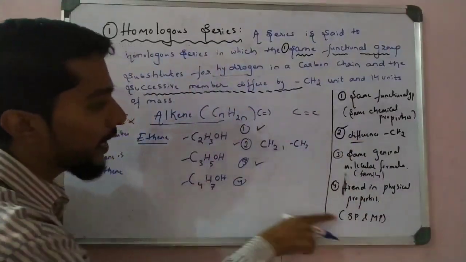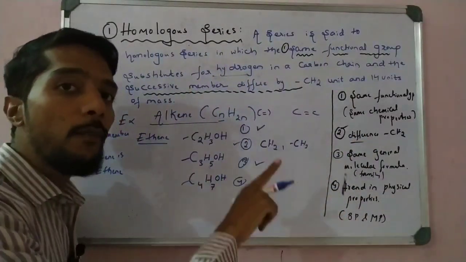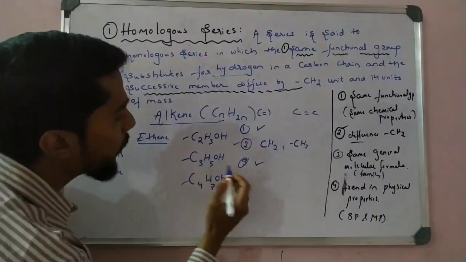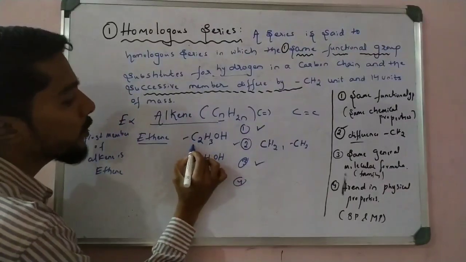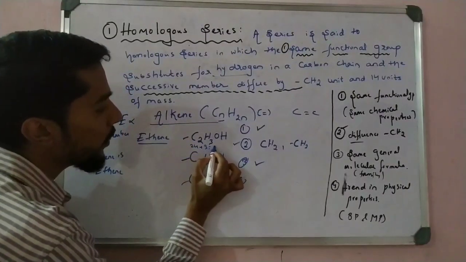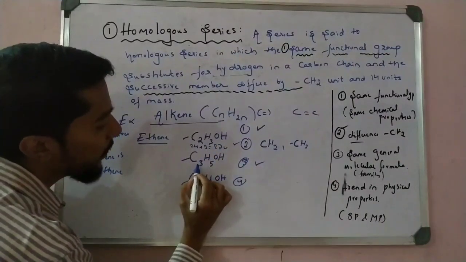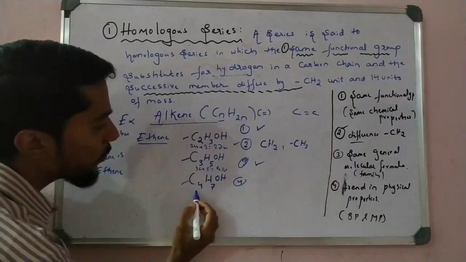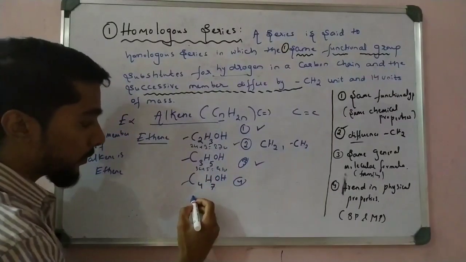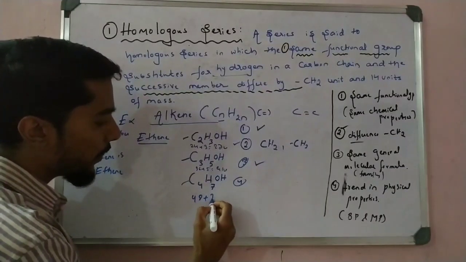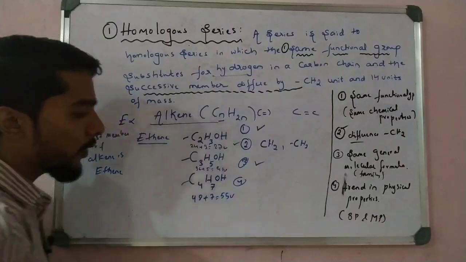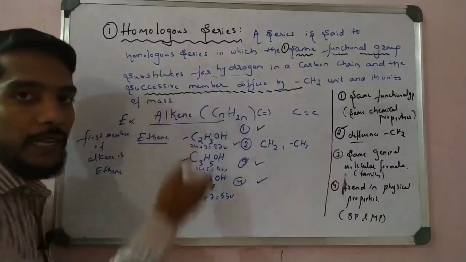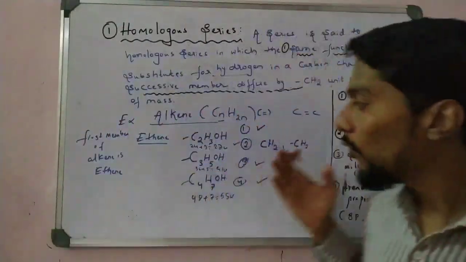Then the fourth condition, trend. Trending means increasing melting point and boiling point, which means the atomic mass must increase. See here, the first one has 2 carbons, 12 times 2 is 24 plus 3 means it is 27 u. Now here, 12 times 3 is 36 plus 5 we get 41 u, and then here we observe that 12 times 4 is 48 plus 7, it is 55 u. So the atomic mass is increasing, and therefore the melting point and boiling point increase. That is why all 4 conditions are satisfied here.